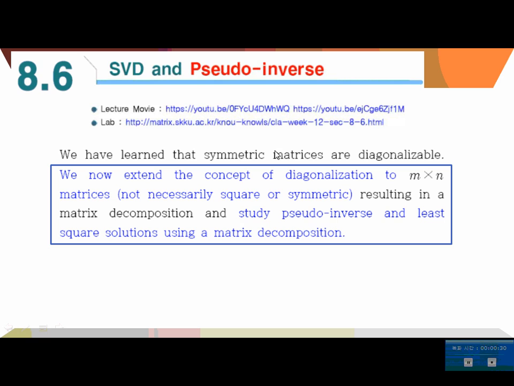You all know if we have a symmetric matrix, it is always unitarily diagonalizable. But not every matrix is diagonalizable.